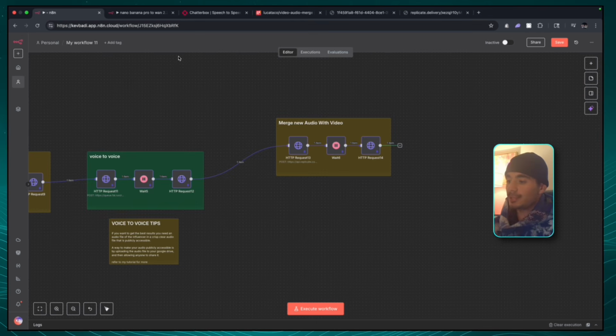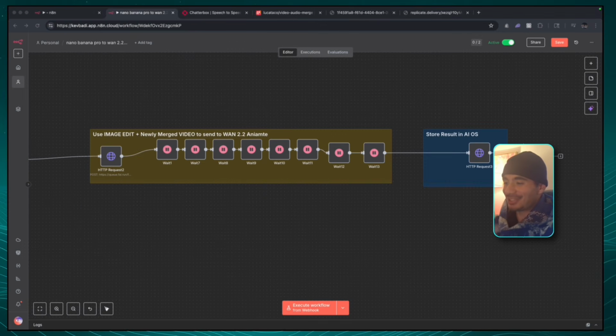So now that we have the new merged video with the new audio, and we have the image edit of Joe Rogan drinking the Red Bull, we can now send both of these files to 1.2 Animate as our last step. This is the API call for 1.2 Animate, and the reason why I have so many wait nodes is just so you guys can visualize and see how long it takes. It takes anywhere from 5 to 20 minutes to generate this 1.2 video, depending on how long the video file that you're sending in is.